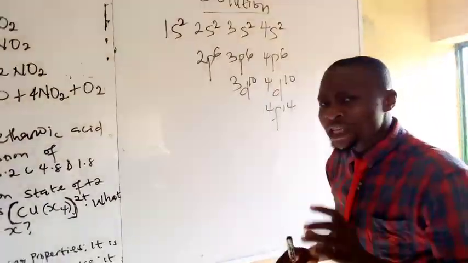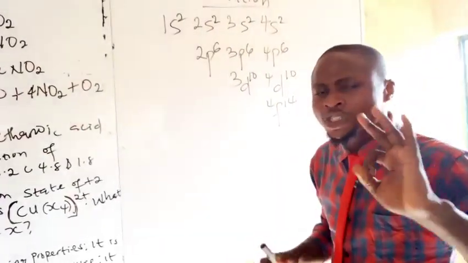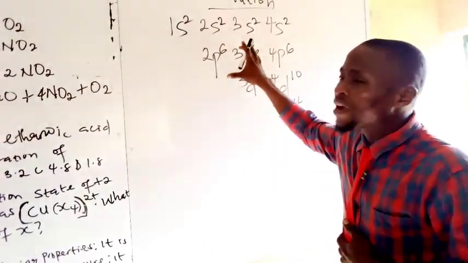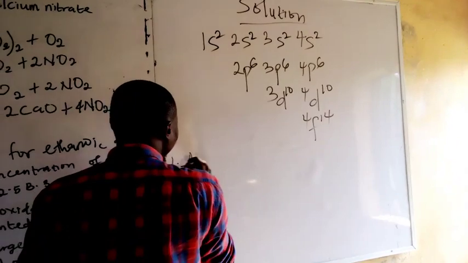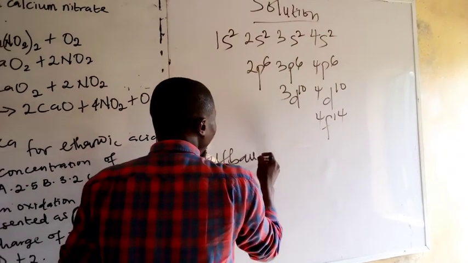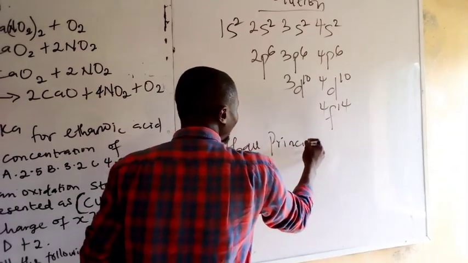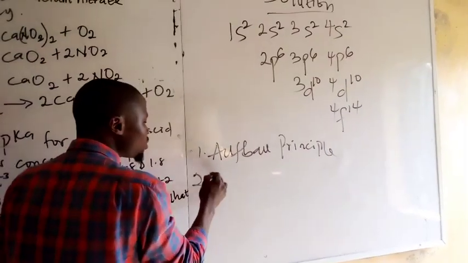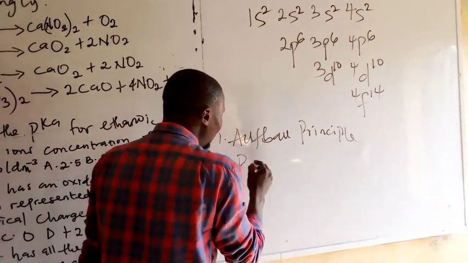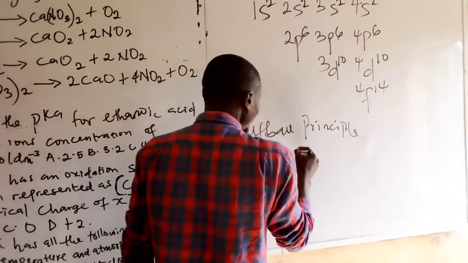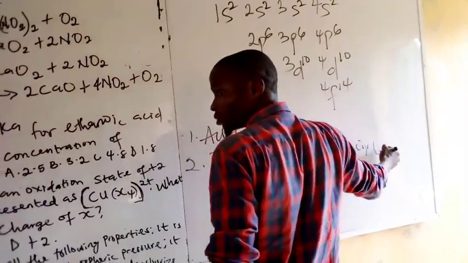But before you do this, there are 3 laws that we must take note of whenever we are writing the electronic configuration. The first law is the Aufbau principle.